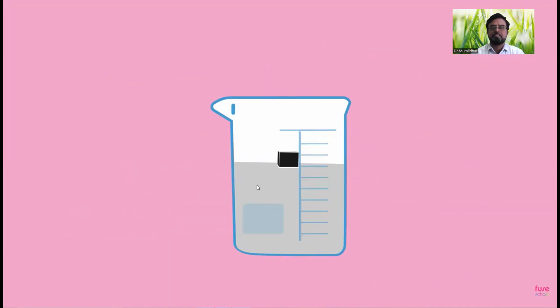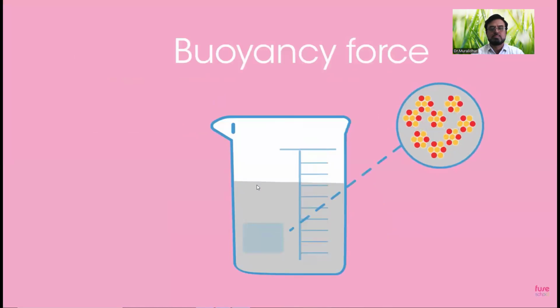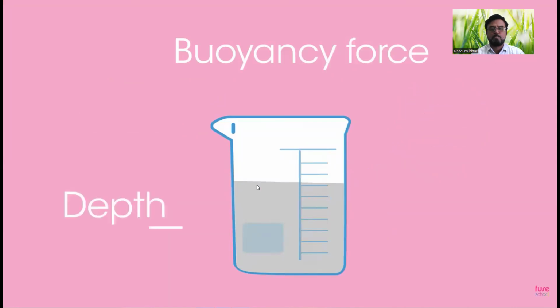There is another thing to consider: buoyancy force. All liquids are made up of particles that can slide over each other. When the particles collide, pressure is produced. The pressure in a liquid varies with depth, density, and gravitational field strength.